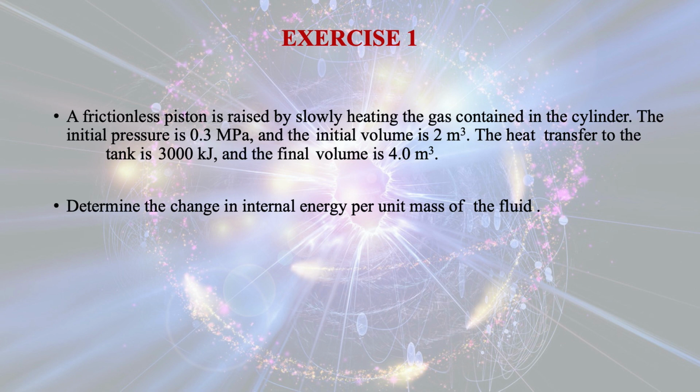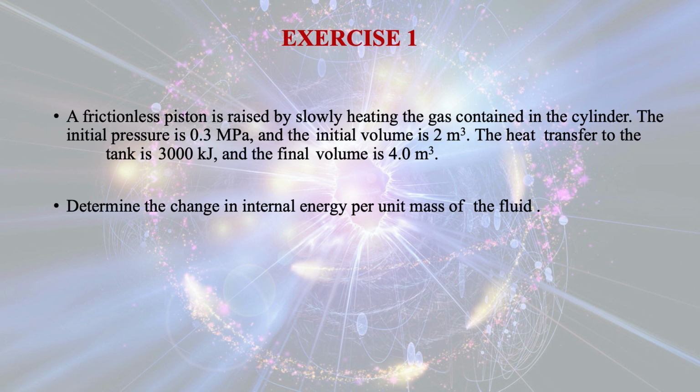Determine the change in internal energy per unit mass of the fluid. So this is a constant pressure process, and the initial volume is 2 meter cube and the final volume is 4 meter cube, and the heat transfer to the tank is 3000 kilojoule.